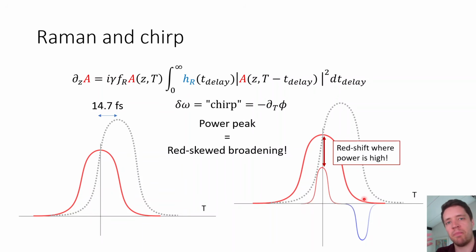And again, if we add together the Kerr effect and the Raman effect, we get a symmetric broadening plus a sort of biased broadening towards the red. So overall, we expect the presence of the Raman effect to shift the spectrum towards the red end. And again, the reason is just that we get this delay in when the peak of the phase arrives, and that also changes when the maximum gradient arises. And that changes where the red curve occurs, and that just is on top of the peak of the pulse.